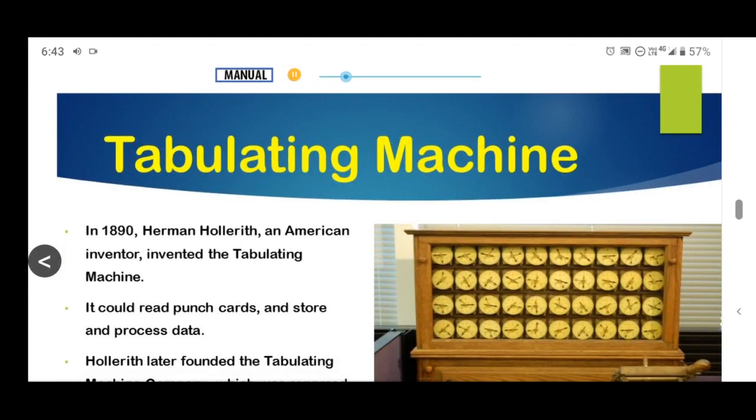Tabulating machine. In 1890, Herman Hollerith, an American inventor, invented the tabulating machine. It could read punch cards, and store and process data. Hollerith later founded the Tabulating Machine Company, which was renamed to International Business Machines, or IBM, in 1924.